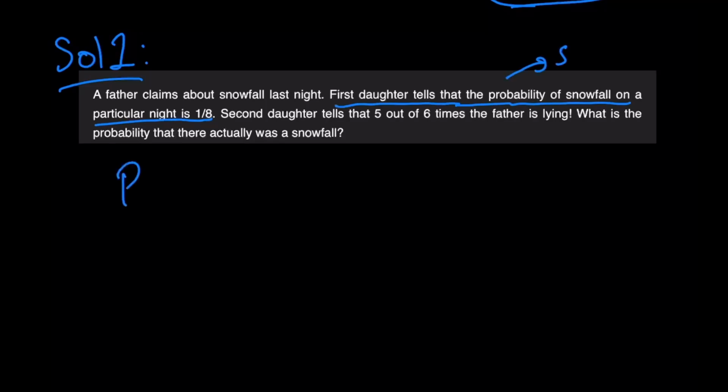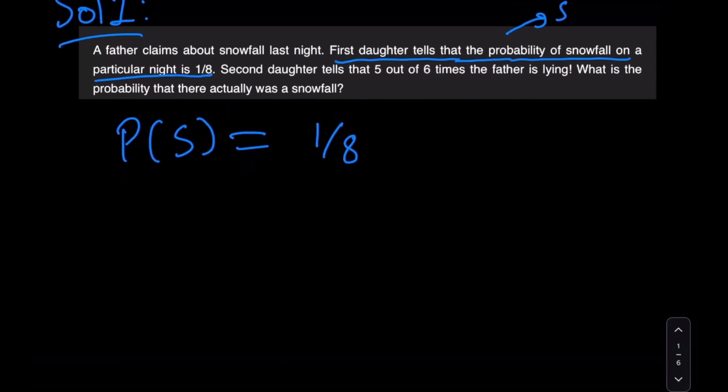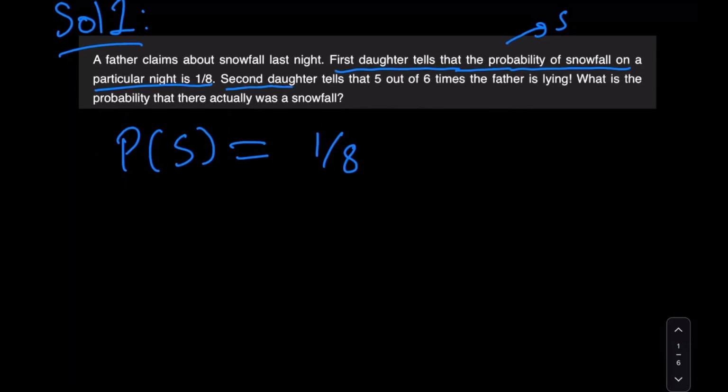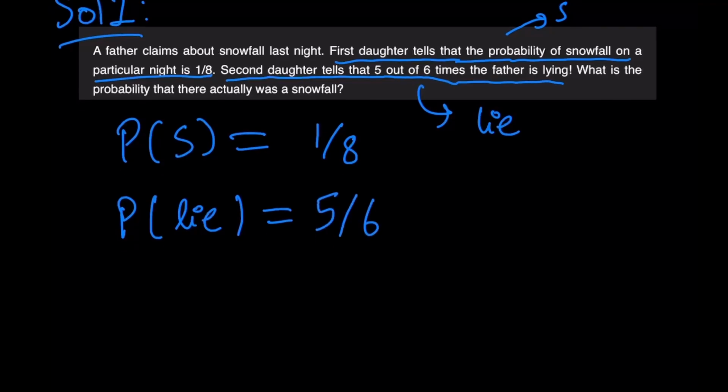So this line tells us that the probability of S is 1 over 8. And the second order tells that 5 out of 6 times the father is lying. Now, I'll denote the event of the father lying as just LIE. So basically, the probability of LIE, or lying of the father, is 5 by 6.